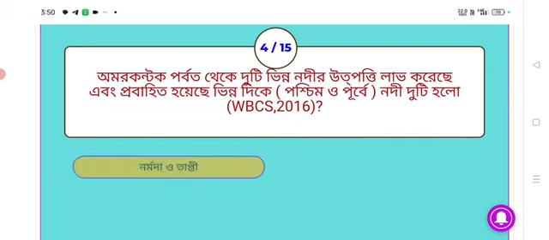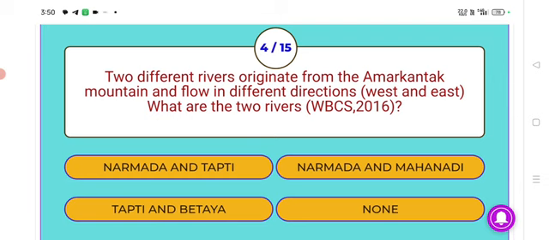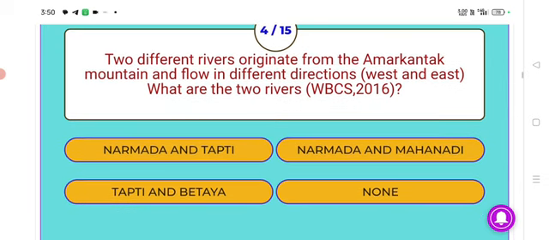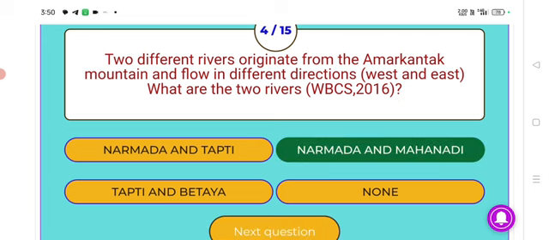Next, two different rivers originate from the Amarkantak mountain and flow in different directions, west and east. What are the two rivers? Answer, Narmada and Mahanadi. Two different rivers originate from the Amarkantak mountain and flow in different directions, west and east. These two rivers are Narmada and Mahanadi.